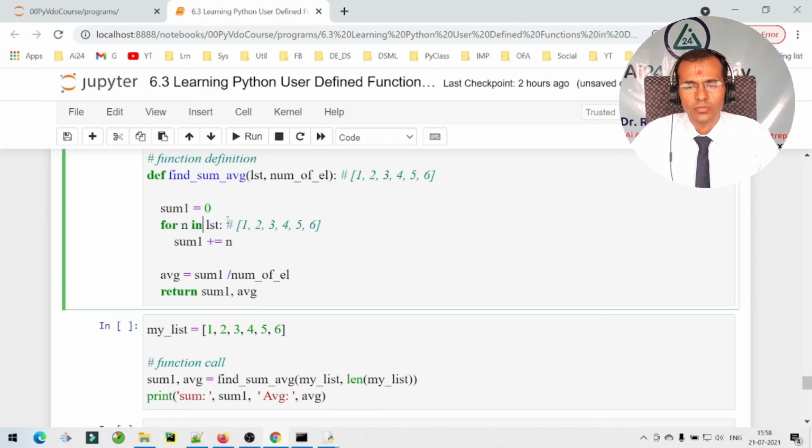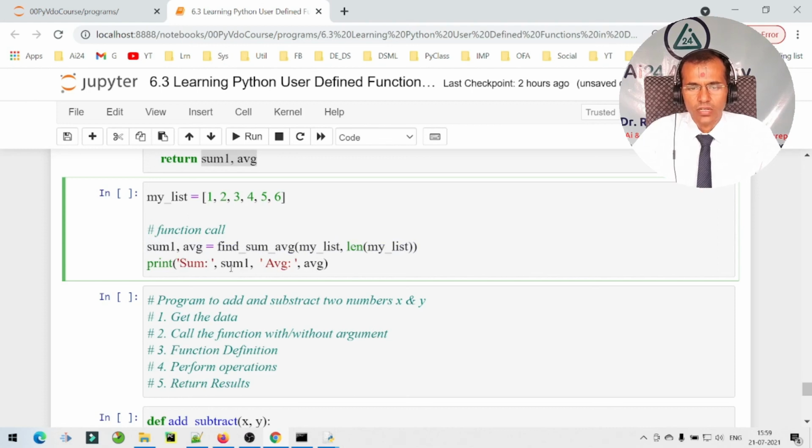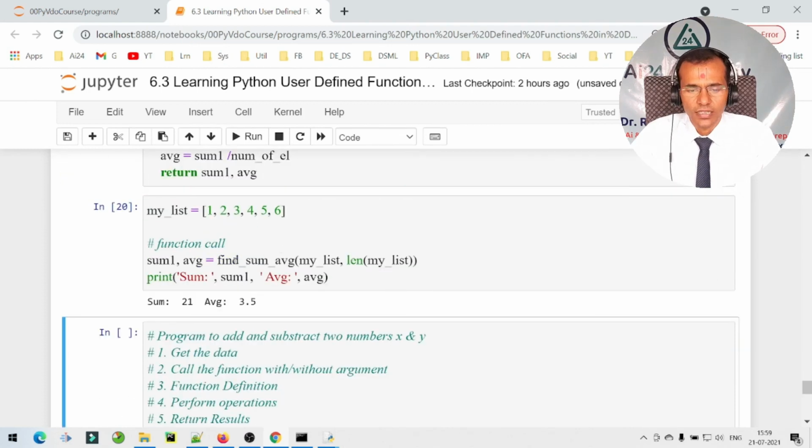So lst is nothing but a list, and once the sum is calculated, we find the average by dividing the sum by the number of elements that we are receiving, and here we are returning sum and average. Whenever we have to return multiple values, we have to separate the variables using the comma operator. So when we return this, we should receive these two variables on the left hand side of the function call. So sum1 and average are received over here, and then we are printing the sum and average. Now let us run this one. We can see that the sum is 21 and the average is 3.5.